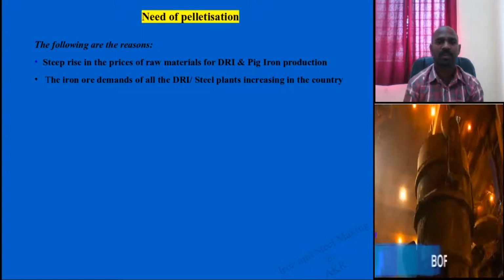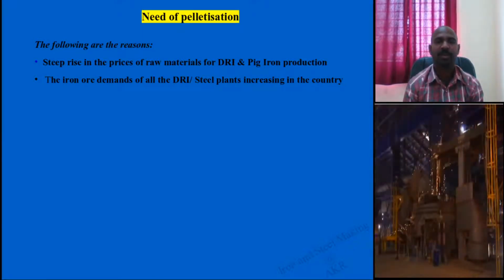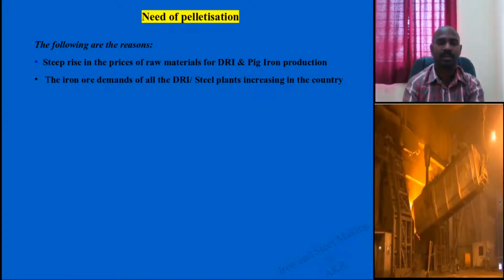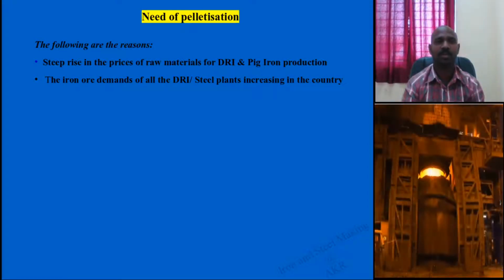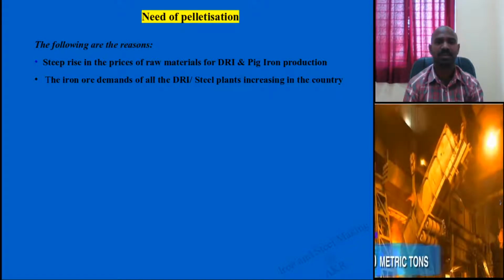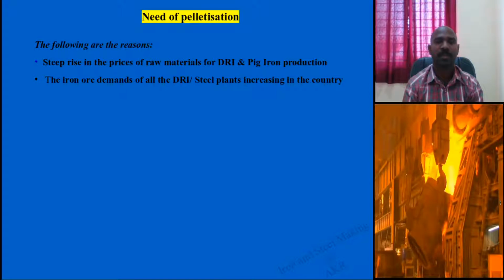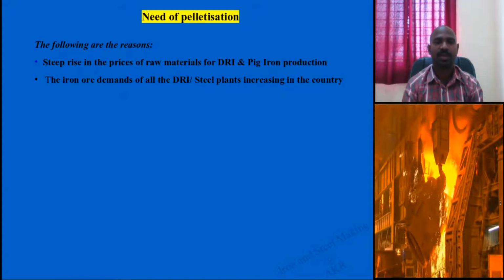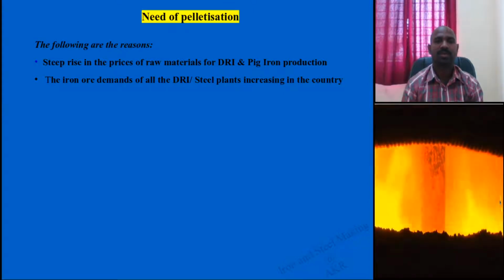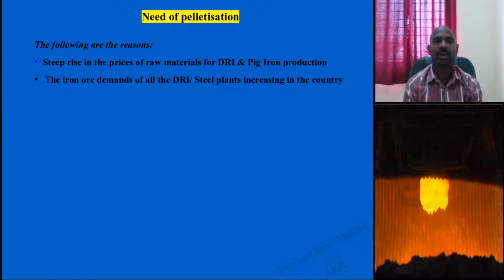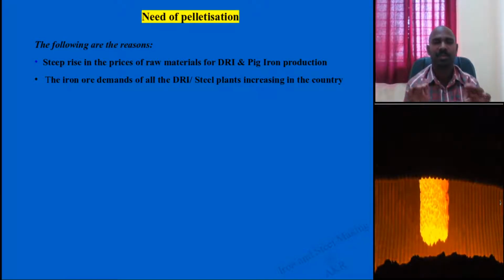For producing steel from iron, the initial stage obviously needs iron ore. Once you convert it into DRI, you can convert DRI into steel. Once you make it into pig iron, you can convert it using a refining process, which is an oxidation process, into steel, where the carbon content and phosphorus content are reduced.